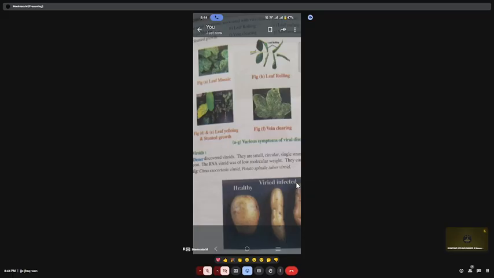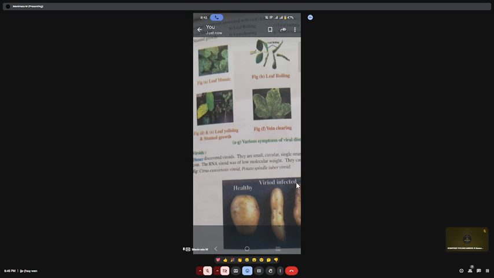So you tell me, can viruses cause diseases to animals? What are the diseases caused in animals by viruses? Polio, AIDS, herpes, warts, influenza virus, and smallpox.